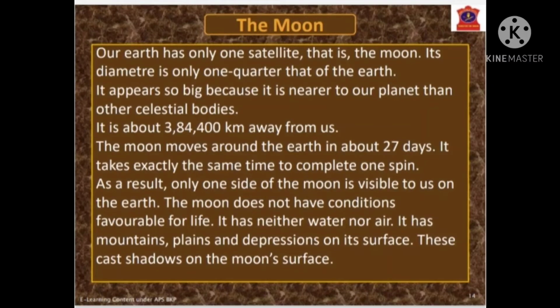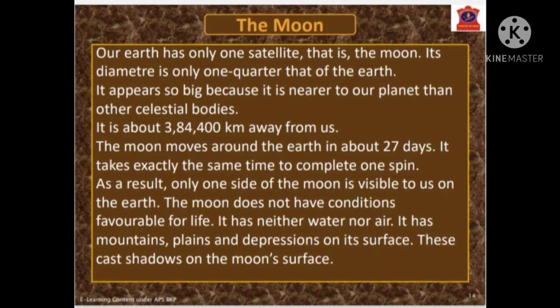Its diameter is only one quarter that of the Earth. It appears so big because it is nearer to our planet than other celestial bodies. It is about 3,84,400 kilometers away from us. The moon moves around the Earth in about 27 days. It takes exactly the same time to complete one spin. As a result, only one side of the moon is visible to us on the Earth.